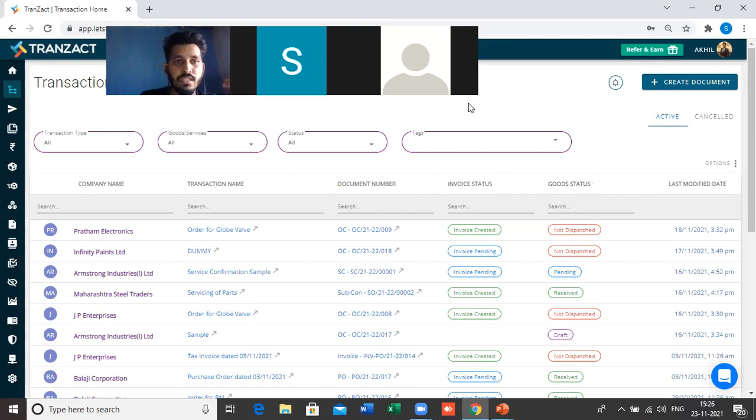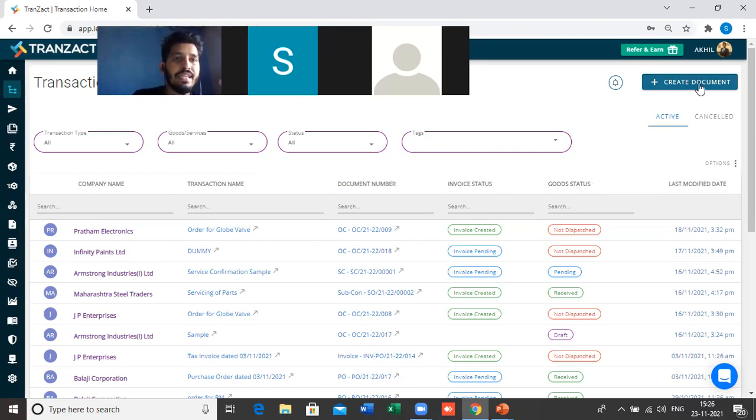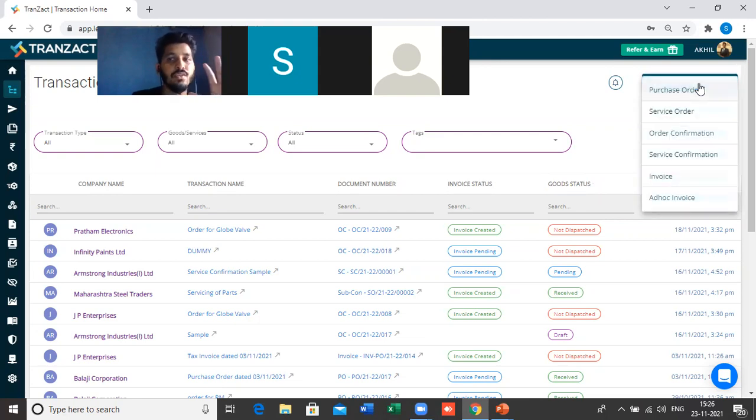So here also, if you see, there is an option of create document on the top right corner. Just click on create document. You will get the list of all the documents which you can create, which you can start from here in the transaction module. So we have purchase order, we have service order. In case you are in the service industry, this option will be useful for you to create a service order. We have the order confirmation.